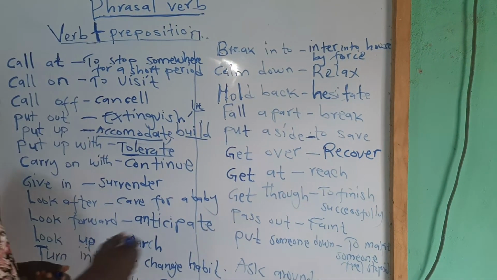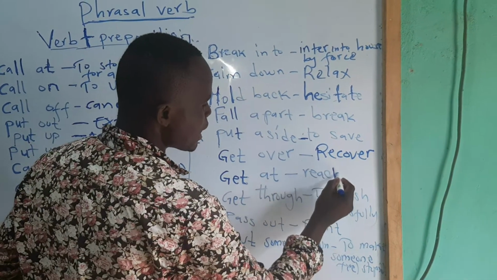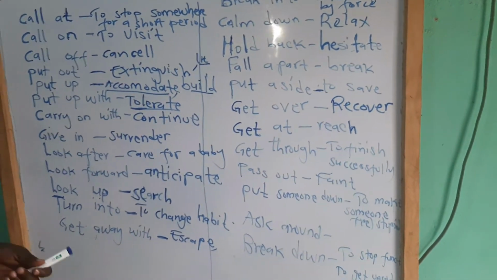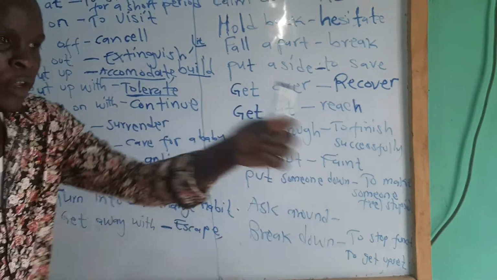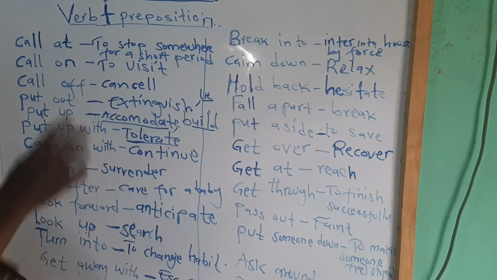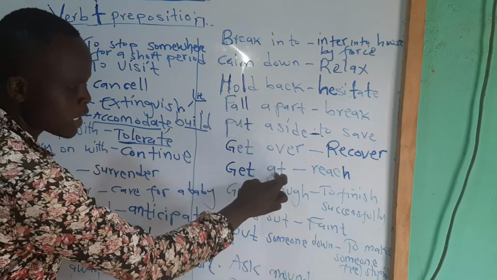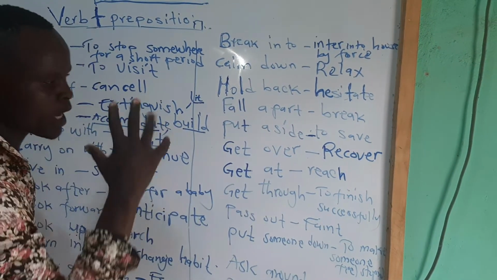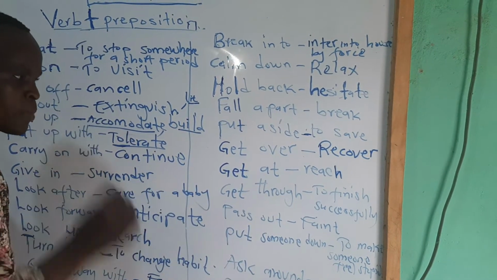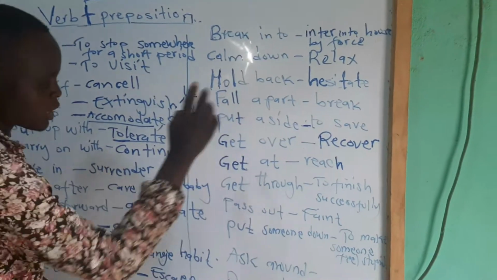Get at. Get at is to reach. Get at means to reach a place. You are going to the market. You say, we got at the market. We got at Nairobi. We got at this place. To get at means to reach a place. We get at Nairobi. We get at home. We get at school. You reach, to arrive at a place. You arrived at a place. You say, you get at a place.